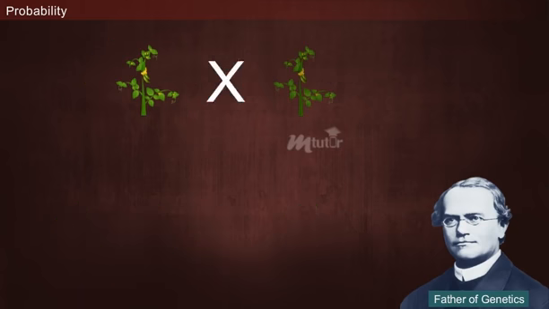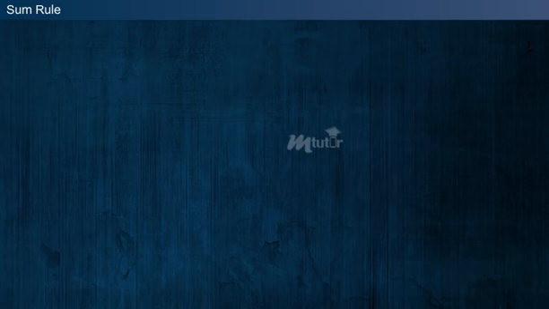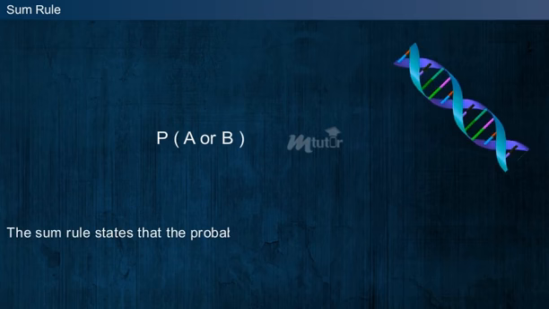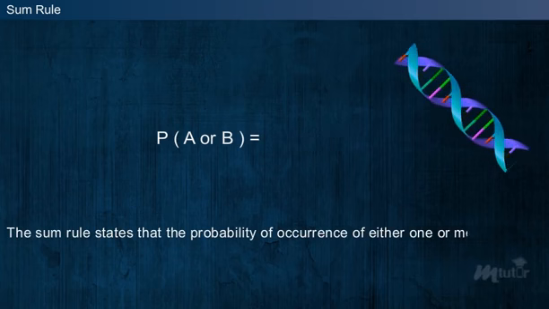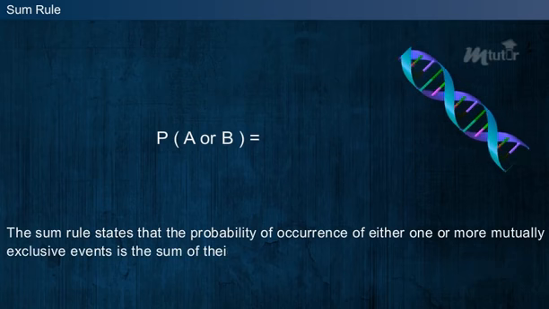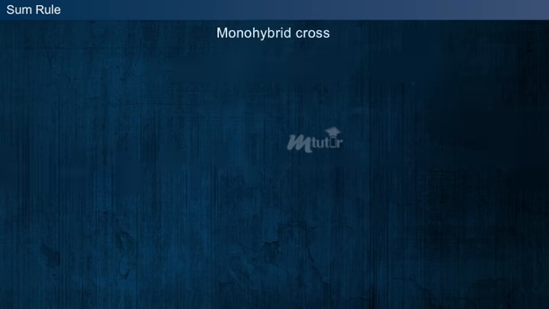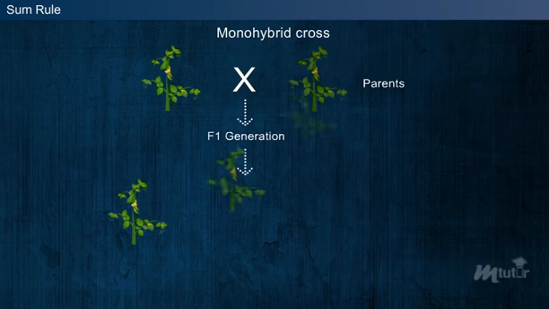Mendel basically used 2 rules in his breeding programs. They are the sum and the product rule. Now, let us discuss them in detail. The sum rule states that the probability of occurrence of either one or more mutually exclusive events is the sum of their individual probabilities. This can be explained with a monohybrid cross for obtaining only heterozygous dominant trait in the